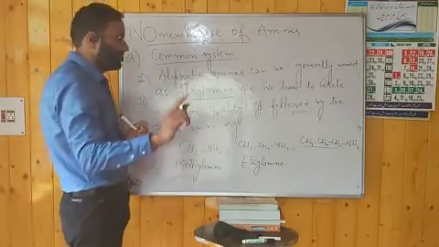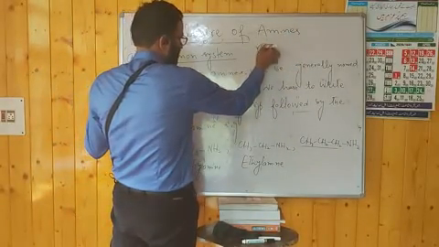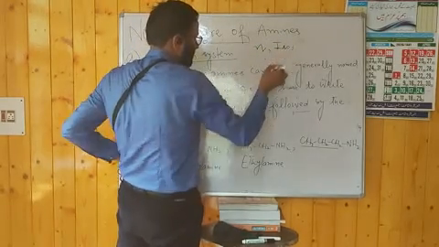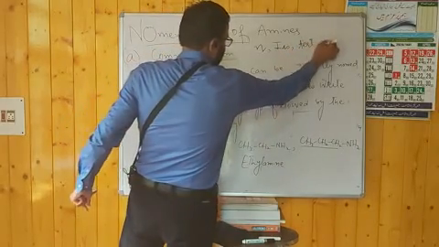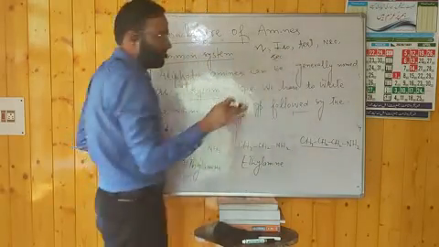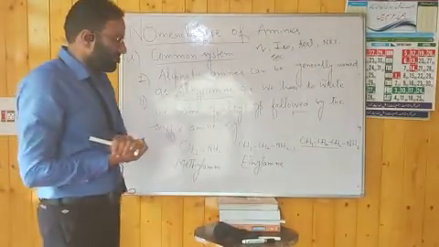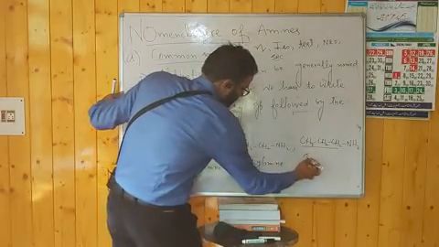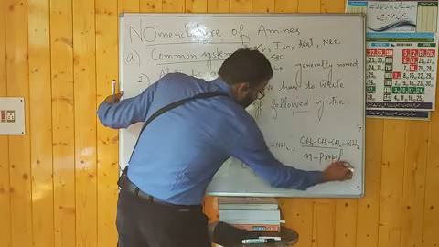You know the rules. We have already discussed the prefixes in the common system: normal, iso, tertiary, neo and secondary. You people know where we make use of these prefixes. We use N when all the carbon atoms are on the same chain. Then what will be the name? It will be N-propyl, and the suffix will be amine.